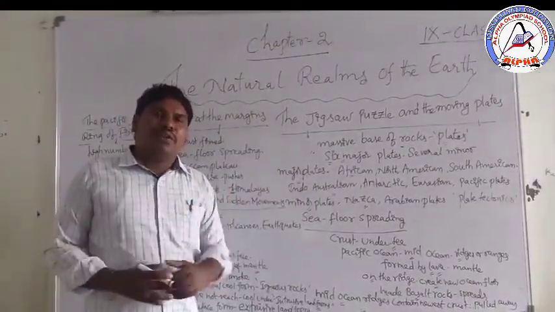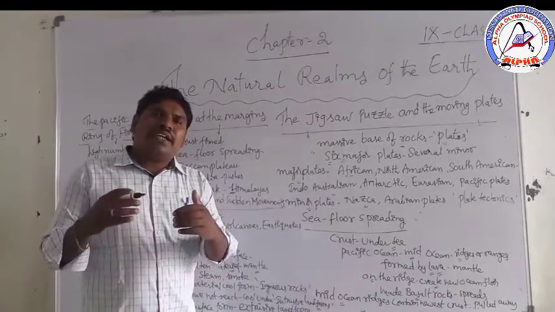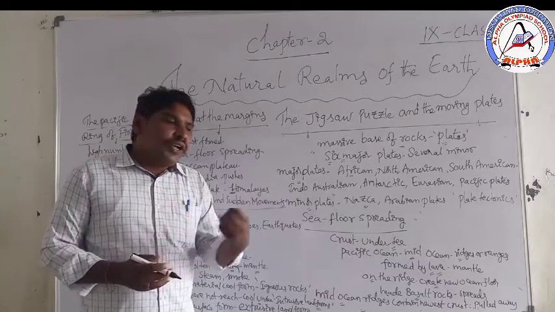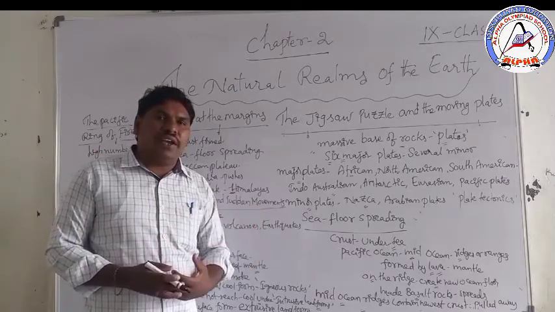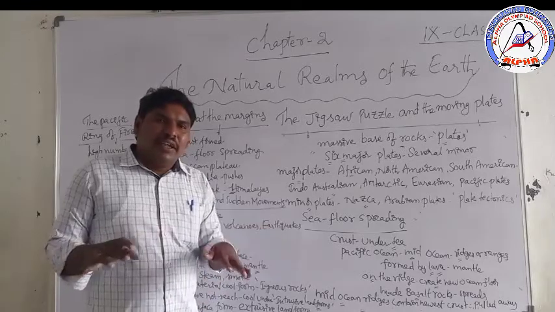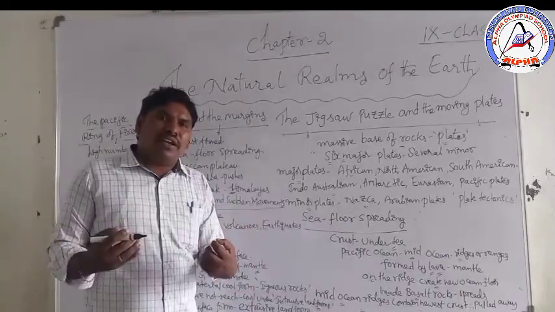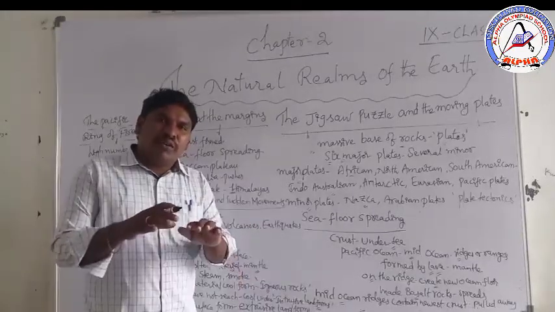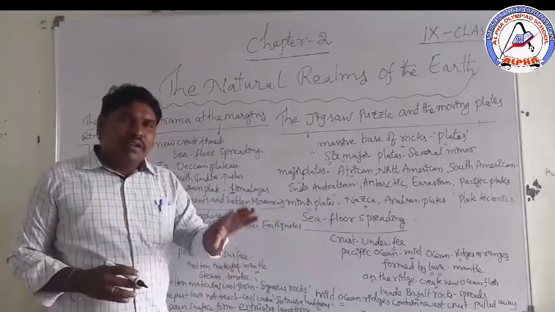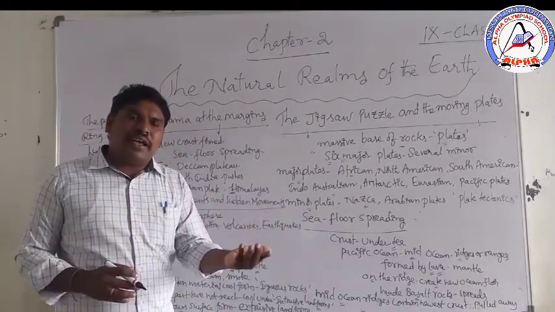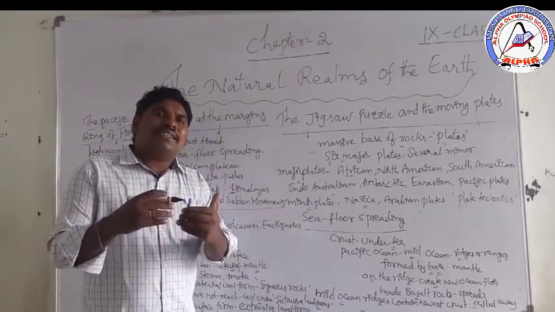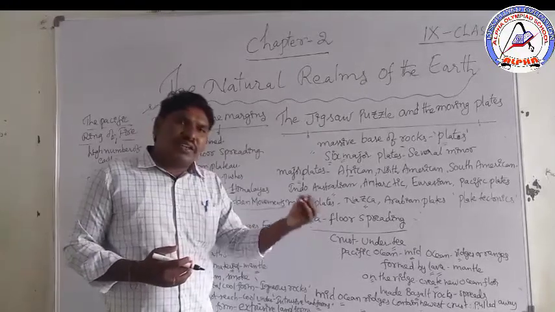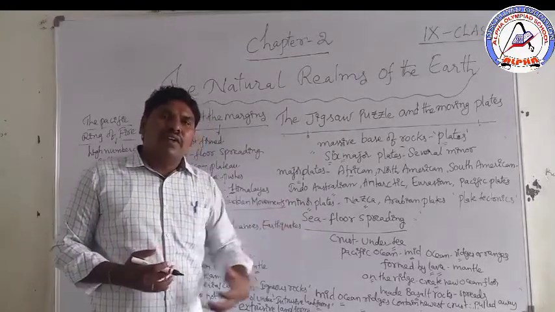Plates are moving slowly, and plates touch. One plate touches another plate or neighbor plate. It is moving slowly, that's why we cannot feel it. We are living on the crust, the top layer, but we cannot feel it. The plates are moving in that mantle area because the plates are moving slowly. But when one plate touches another plate or neighbor plate, it exerts a lot of pressure. A lot of pressure comes out.